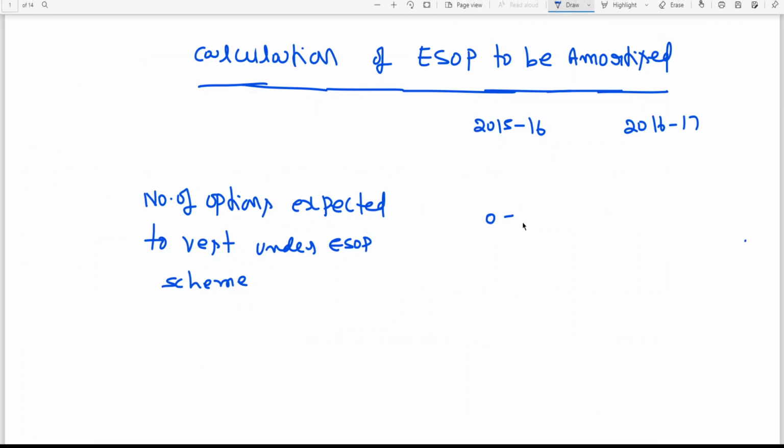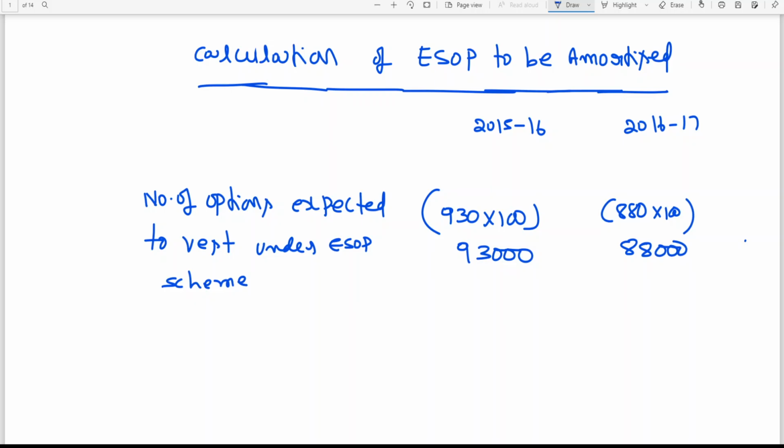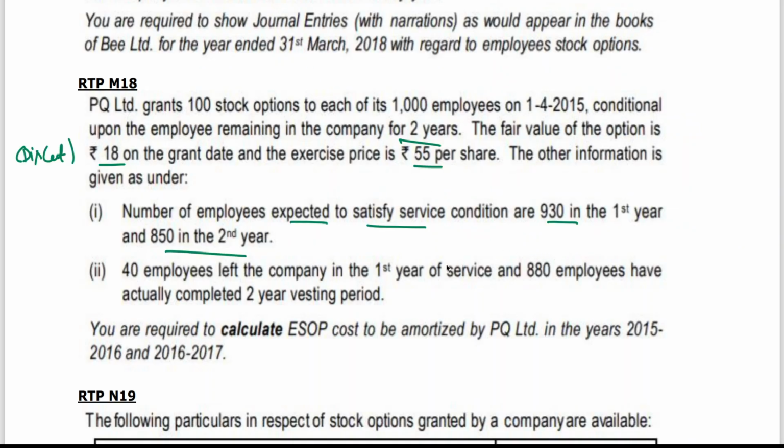So number of options here means 930 employees into 100 options. Now it is coming to 93,000. Similarly, for the second category it has been said 880. 880 into 100, 88,000 you can see. 930 in the first year and 850 in the second year.